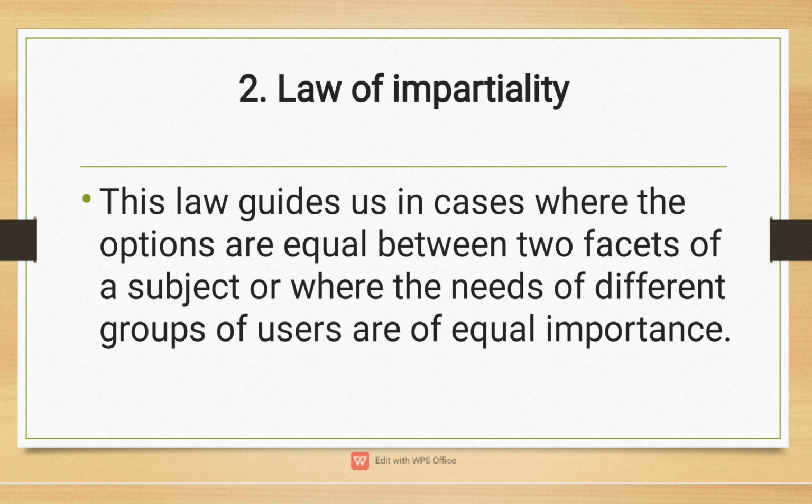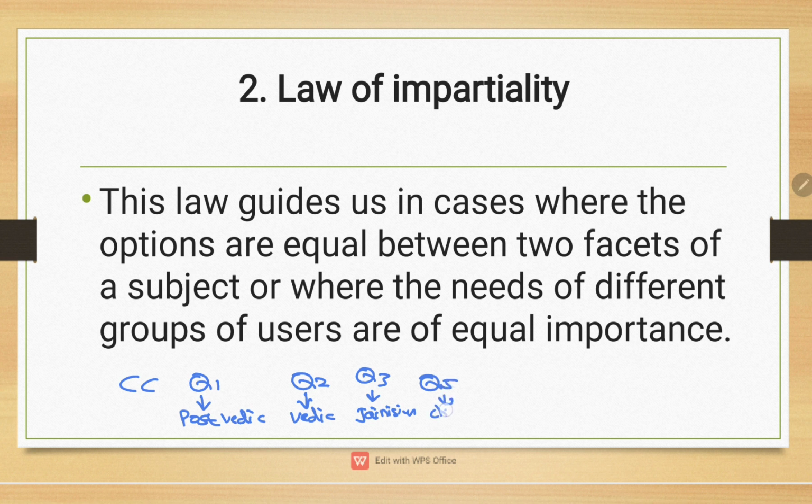I think you didn't understand anything. I will explain with an example. In colon classification, Q1 represents post-Vedic, Q2 represents Vedic, Q3 Jainism, Q5 Christianity, Q7 Muslim.